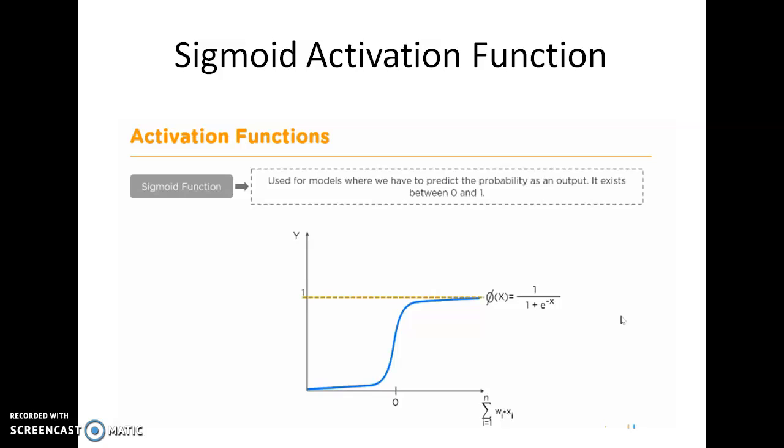The first function is called the sigmoidal function. Why do we generally need these activation functions? These activation functions bring non-linearity in the output. So we need this activation function. The first function is the sigmoid function. The equation for this